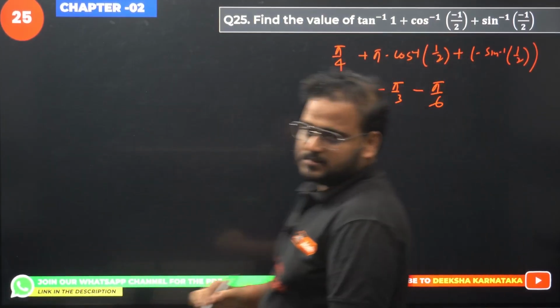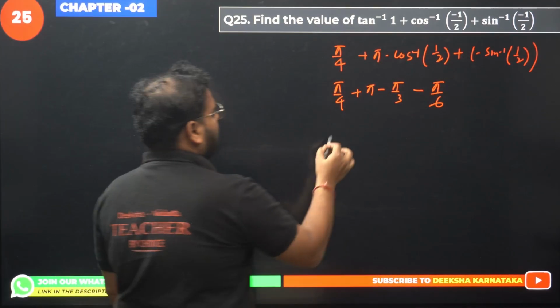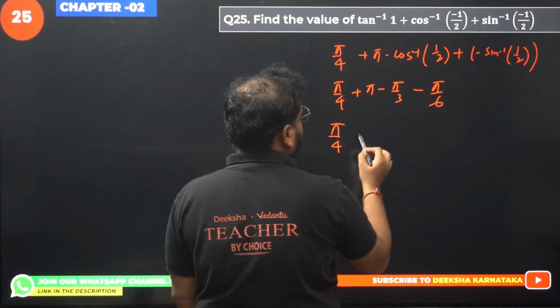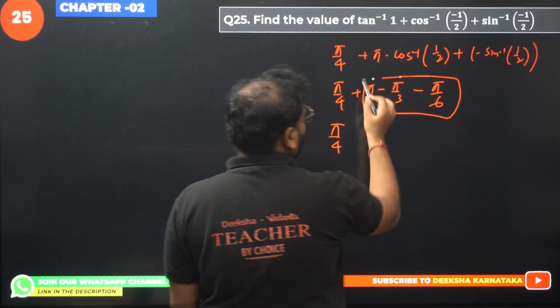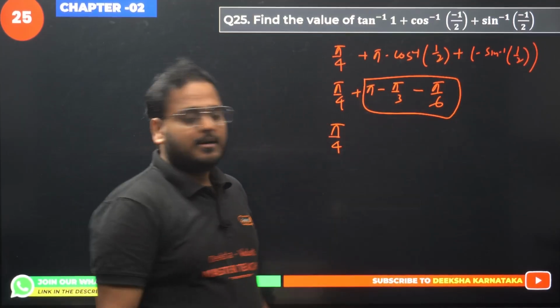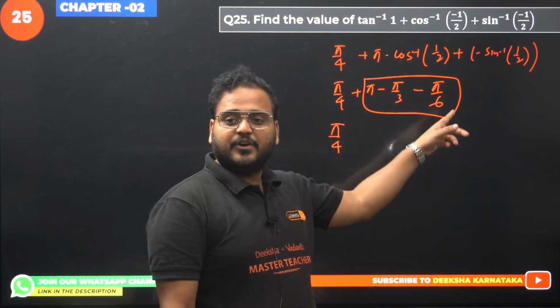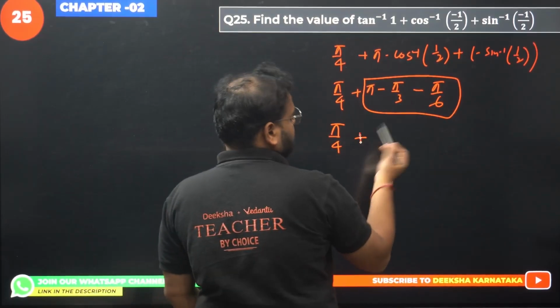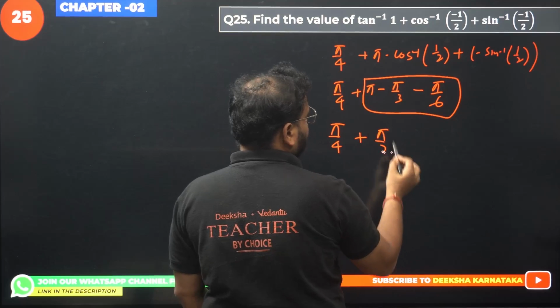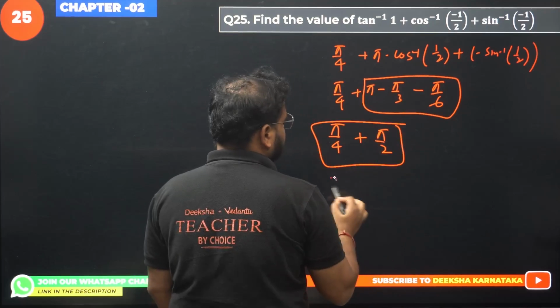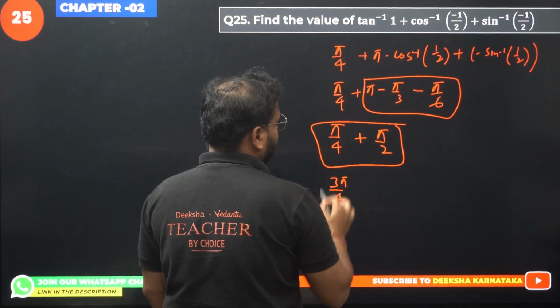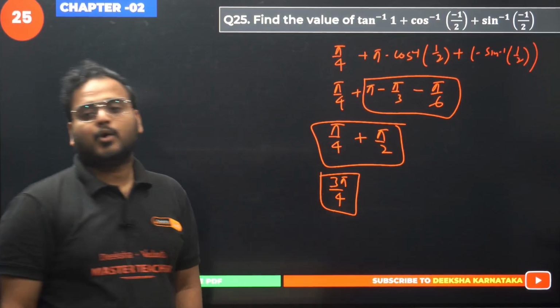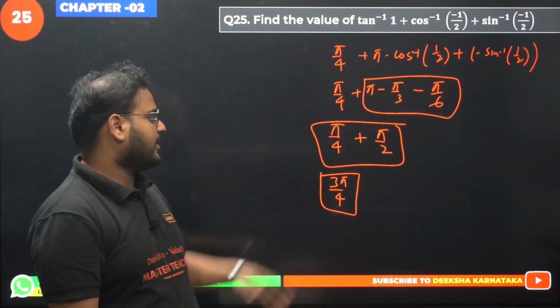Special angles. Okay, so keep this pi by 4 as it is. What is this value? Pi is 180. Negative pi by 3 means negative 60, negative 30. Sum will be negative 90. 180 minus 90 is again 90, so pi by 2. Add them. Answer is 3 pi by 4. Please check.